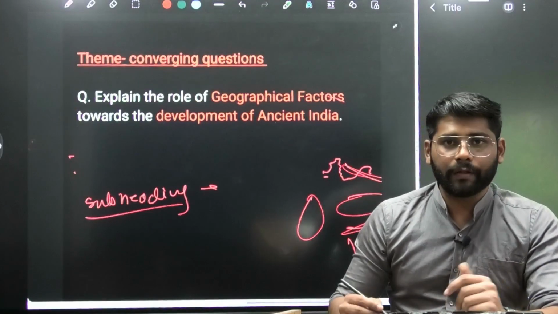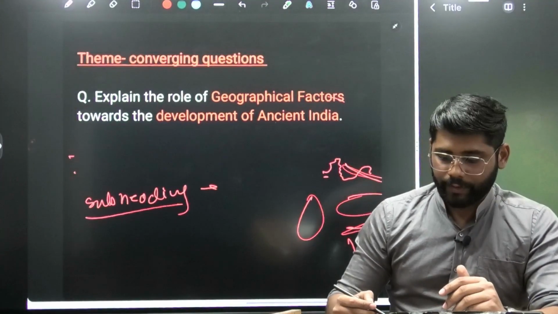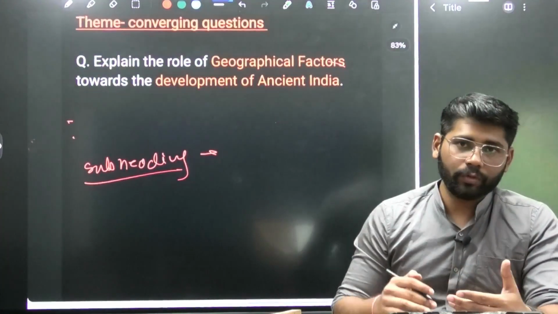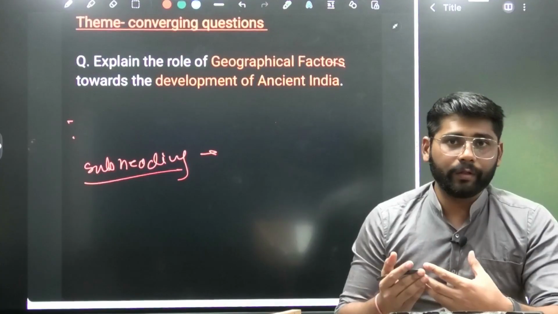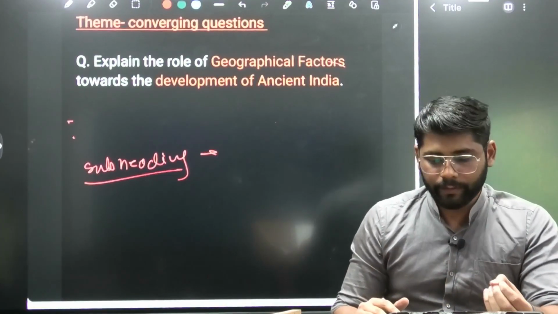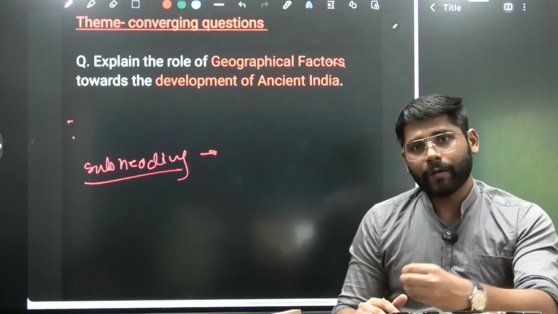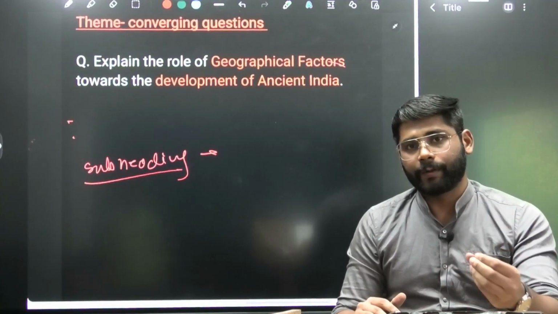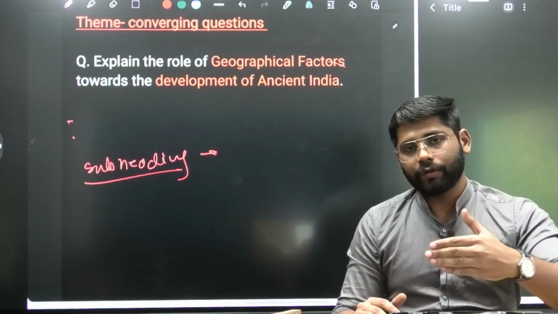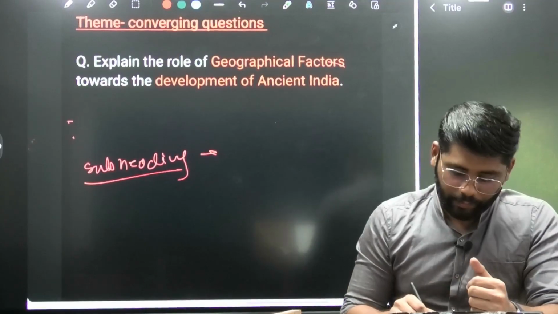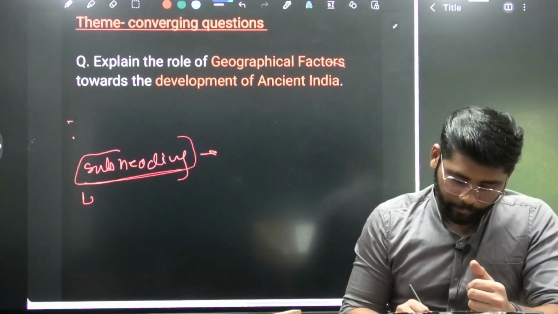This way we can show the major geographical factors. Then we'll come to the actual body parts. One thing we need to remember is that the question belongs to history, not geography. So our major emphasis should be on writing from the perspective of history. That's why we are dividing the question into social development, economic development and political development. First, as a major aspect, we can take economic development.